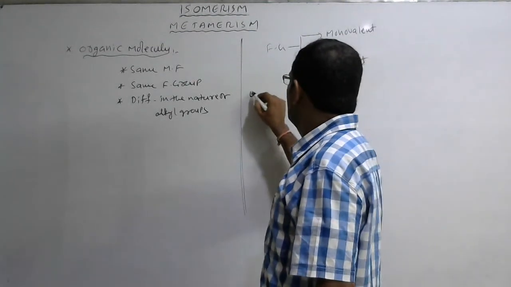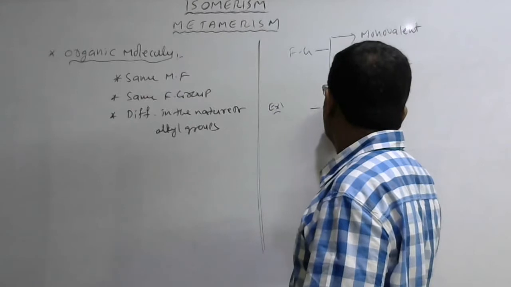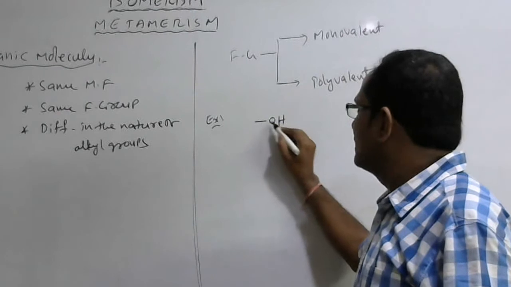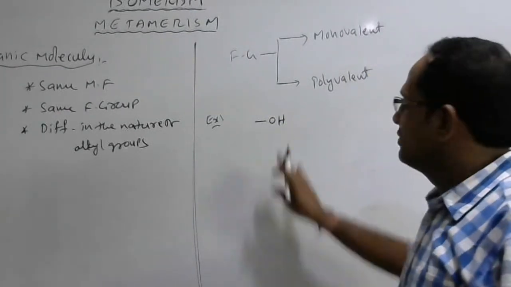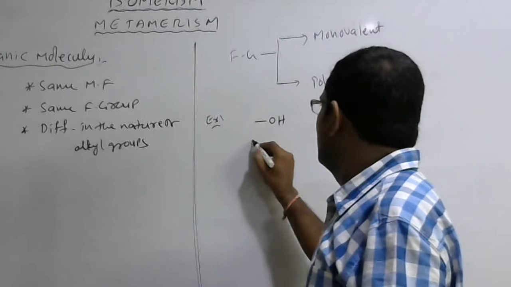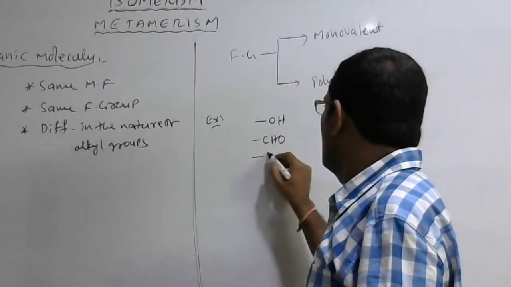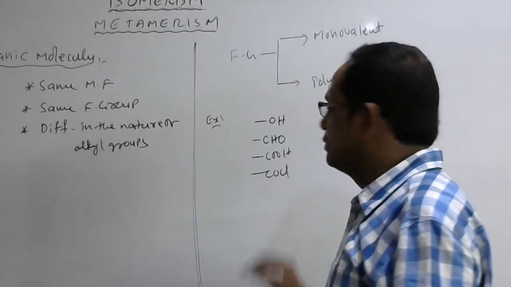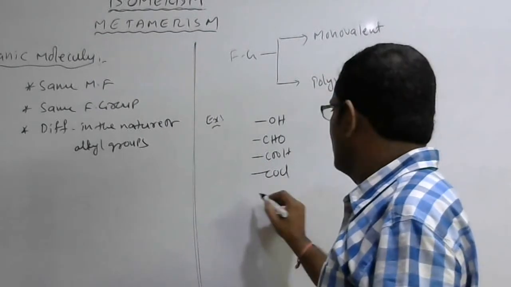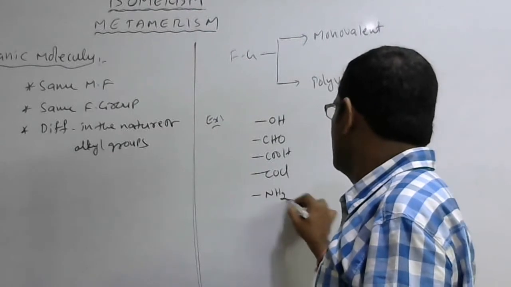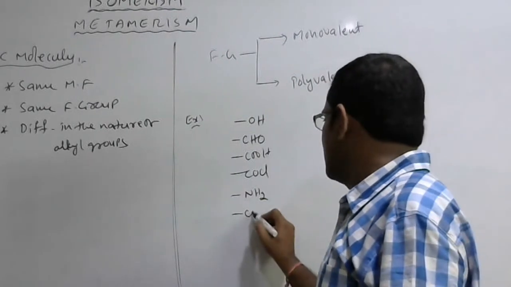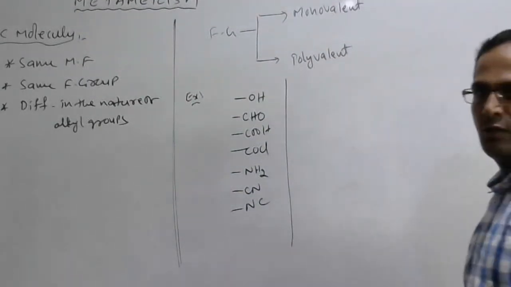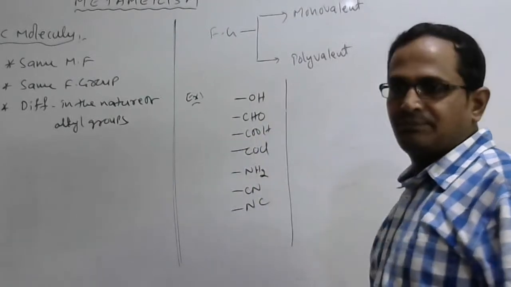For examples of monovalent functional groups, if you see the OH group, the hydroxyl group, it can be bonded with only one atom or group of atoms, therefore its valency is said to be 1. This is a monovalent functional group. Similarly, you take the aldehyde group, carboxylic acid group, or acid halide, acid chloride group. These are all monovalent functional groups. Primary amine group NH2, cyanide group CN, isocyanide group NC. These are all monovalent functional groups, because their valency is 1.